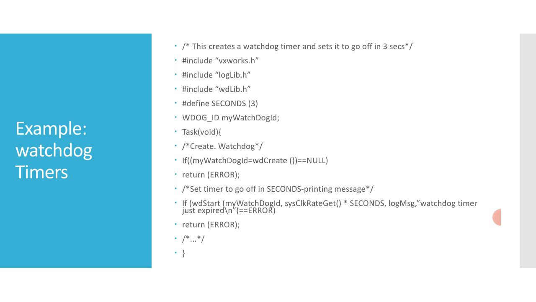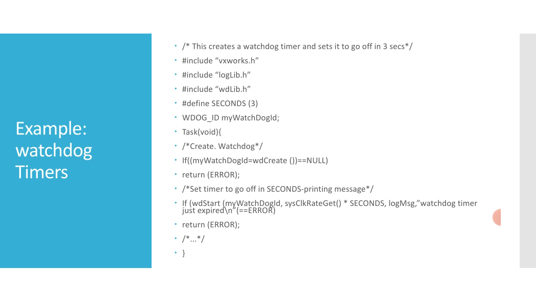As we discussed earlier, here what we have done: the watchdog timer is first created by wdCreate, then the timer can be started by calling wdStart, which takes as an argument the number of ticks.